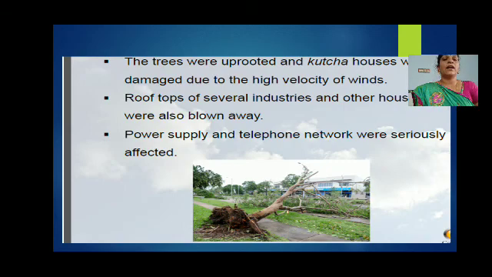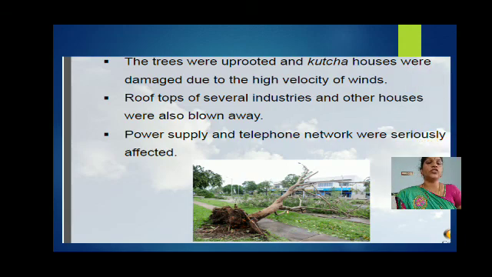The trees were uprooted and Kacha houses were damaged due to the high velocity of winds. Rooftops of several industries and other houses were also blown away. Power supply and telephone network were seriously affected because all the cables were cut.